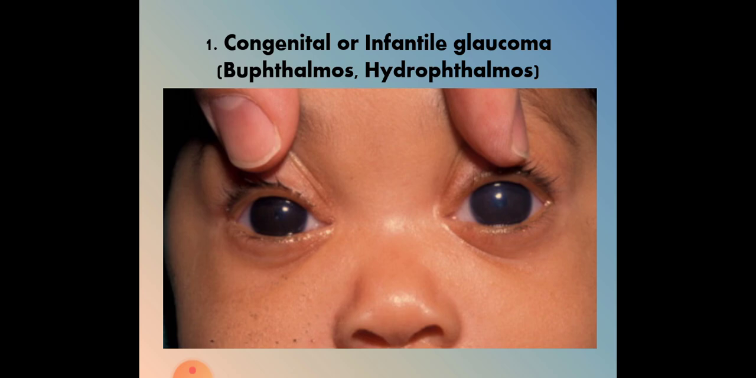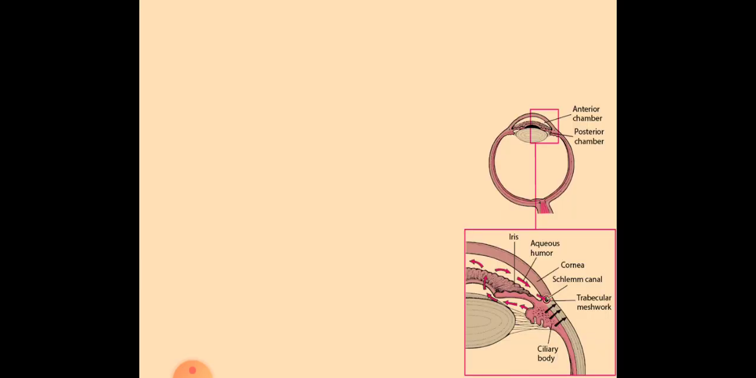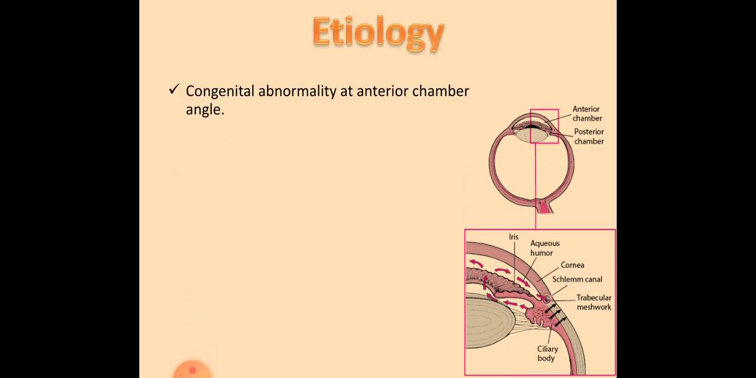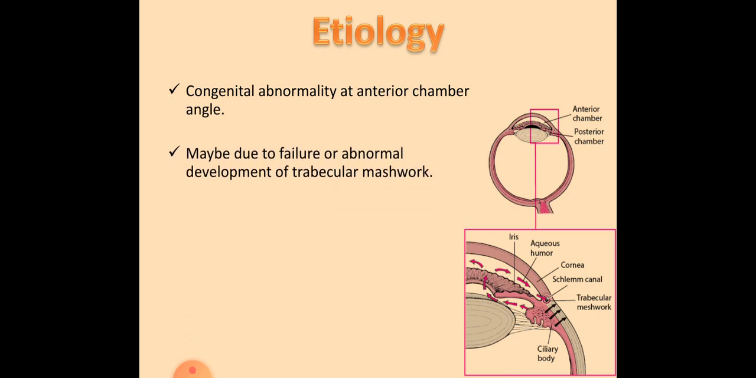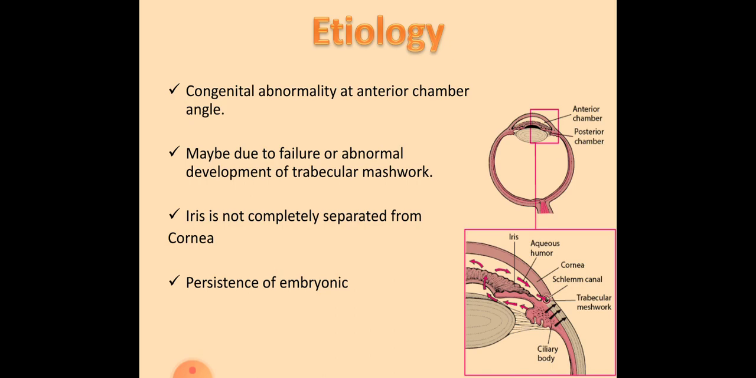As its name indicates, it appears between birth and the age of 3 to 4 years, and raised intraocular tension is present since birth. The etiology includes a congenital abnormality at the anterior chamber angle, maybe due to failure or abnormal development of the trabecular meshwork. The iris is not completely separated from the cornea, there is persistence of embryonic mesodermal tissue at the angle, and absence of Schlemm's canal.